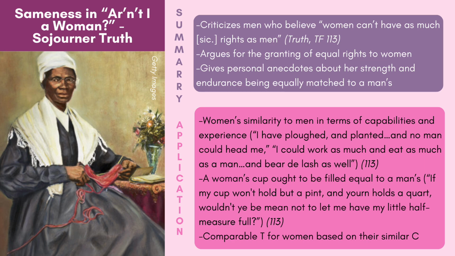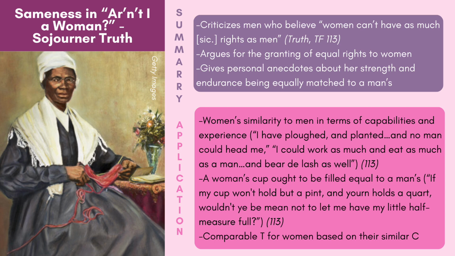This sameness approach is exhibited by Sojourner Truth's 1851 speech at the Women's Rights Convention in Akron, Ohio. Sojourner Truth was an abolitionist and women's rights activist who criticized men who believe that women, quote, can't have as much rights as men, and instead argues for the granting of equal rights to women. She backs up her argument with personal anecdotes about her strength and endurance being equally matched, if not exceeding, a man's. Sojourner Truth's Aren't I a Woman speech exhibits the sameness approach to sexist suppression by expressing her, and by extension women's, similarity to men in terms of capabilities and experience.